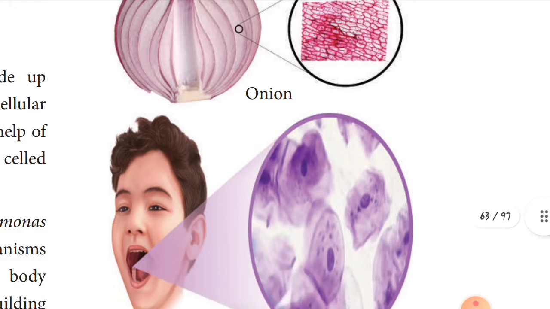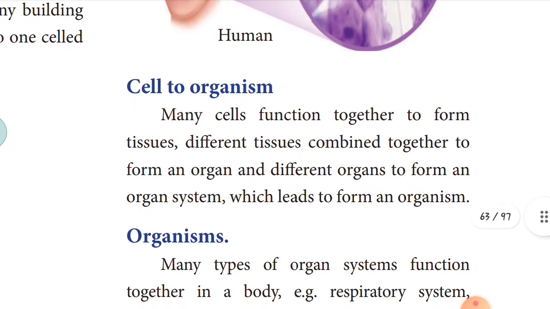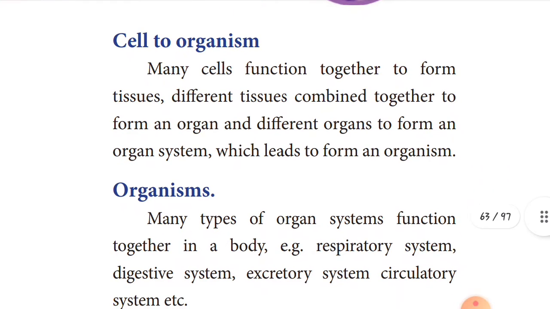And now let's move to cell to organism or organ system. We will see it briefly. What is cell to organism? You see many cells function together to form tissues. Yes or no? Yes. So different tissues combine together to form an organ, and different organs form an organ system. Finally, this leads to form an organism, that is your human body or other animals and plants.